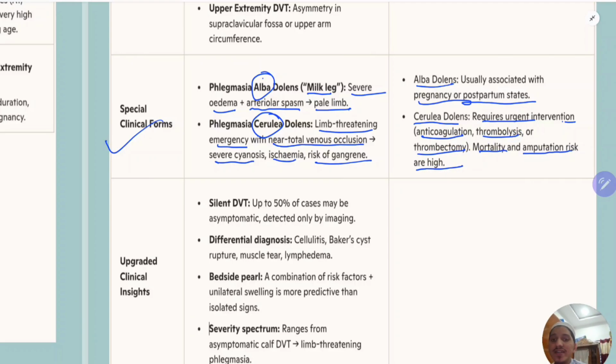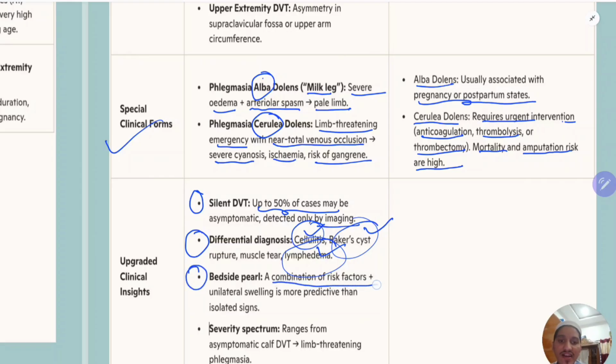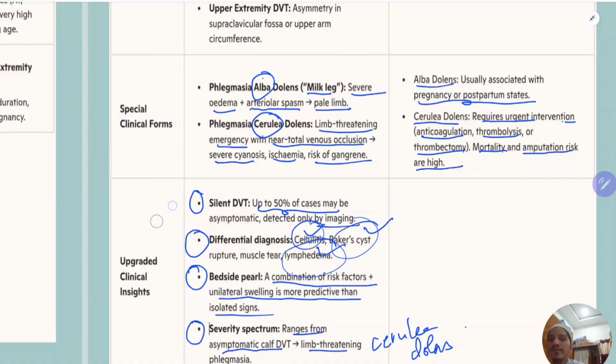So some additional clinical points. Silent DVT may be seen in up to 50% of cases, and that is detected only by imaging. Differential diagnosis you should know: cellulitis, Baker cyst rupture, and lymphedema. These are three important differential diagnoses for deep venous thrombosis. A bedside pearl: a combination of risk factors plus unilateral swelling is more predictive than isolated signs. The severity spectrum ranges from asymptomatic calf DVT to limb-threatening phlegmasia cerulea dolens, which is an emergency. This is the severity of deep venous thrombosis.